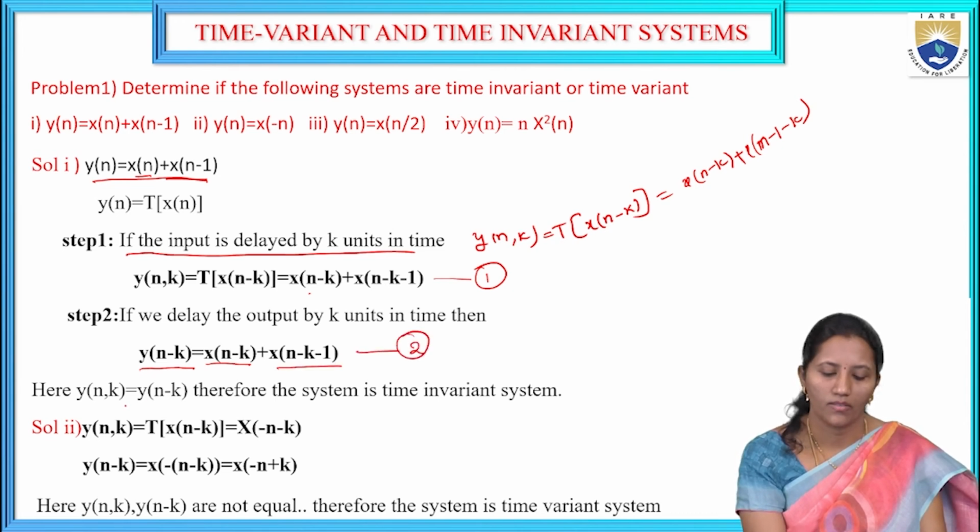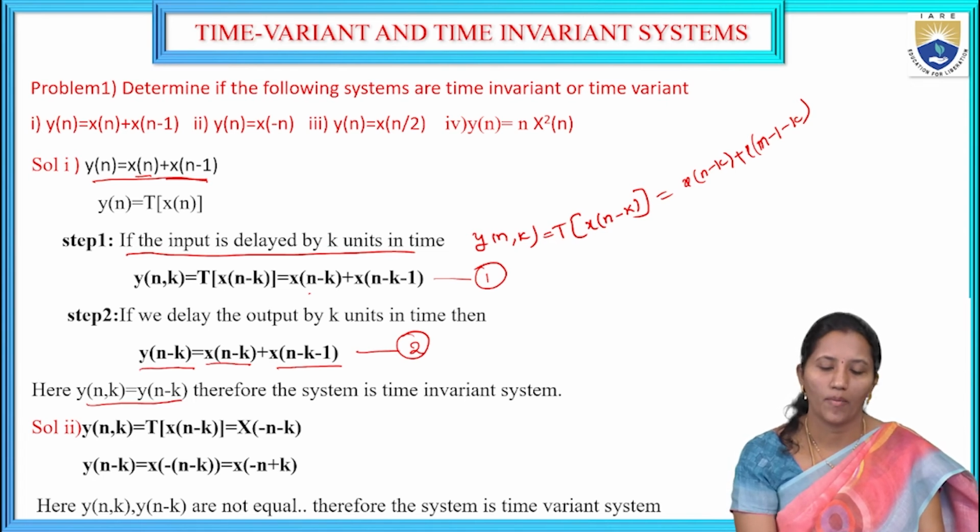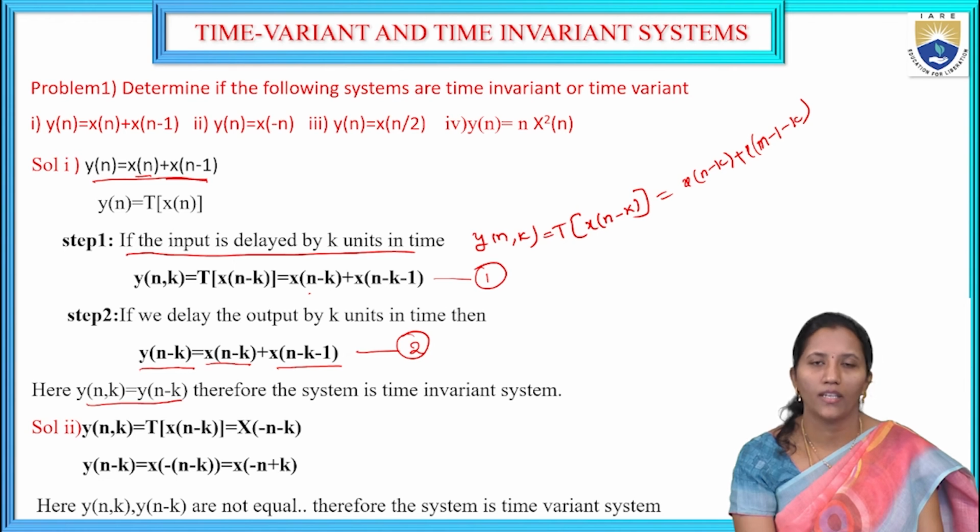This is the second equation. So both are equal, so it is a time invariant system. Y of n comma k and y of n minus k: the input is delayed by k units and then the response is given to the system, that is the first one, and the output is delayed by k units. If both are equal, then the system is time invariant.